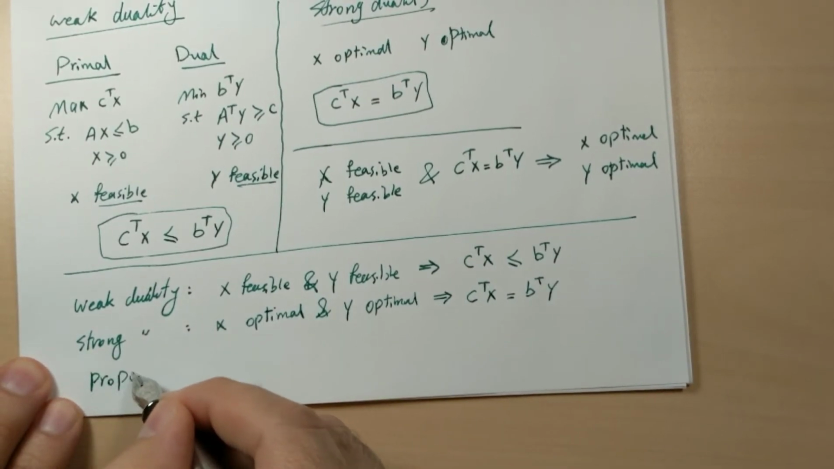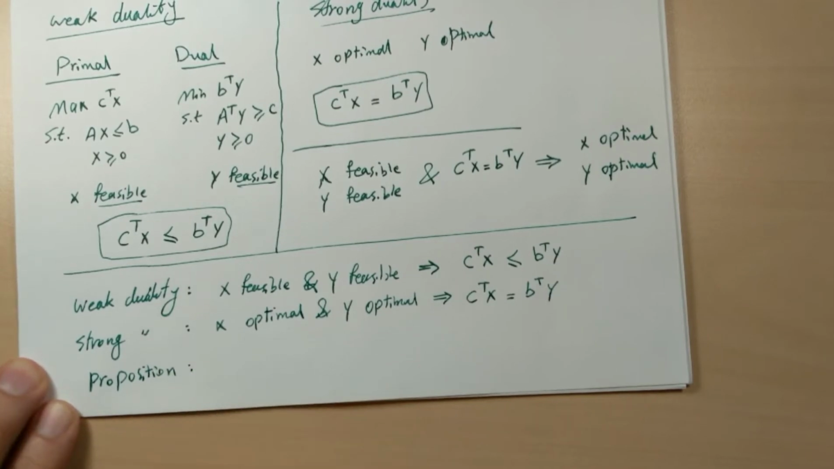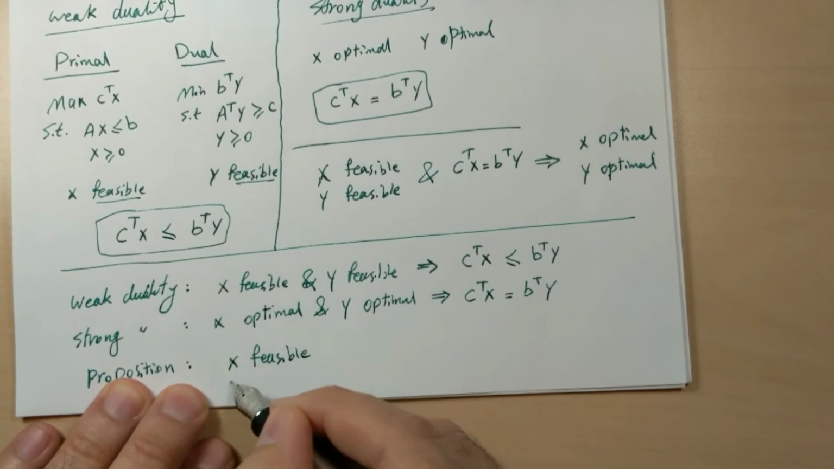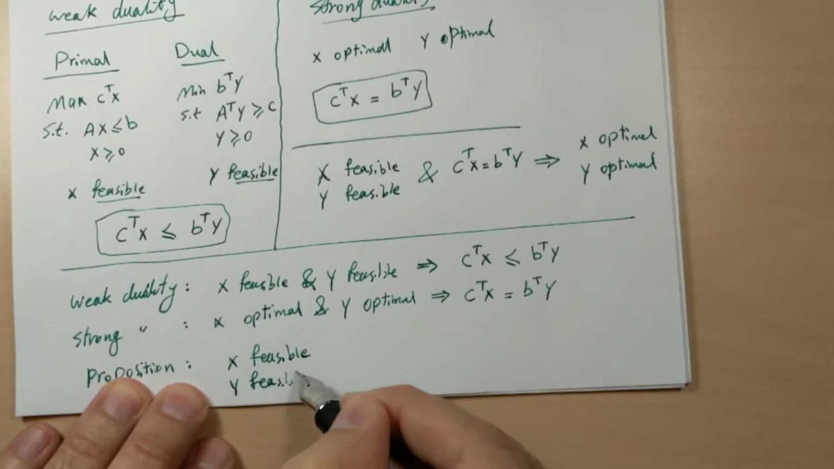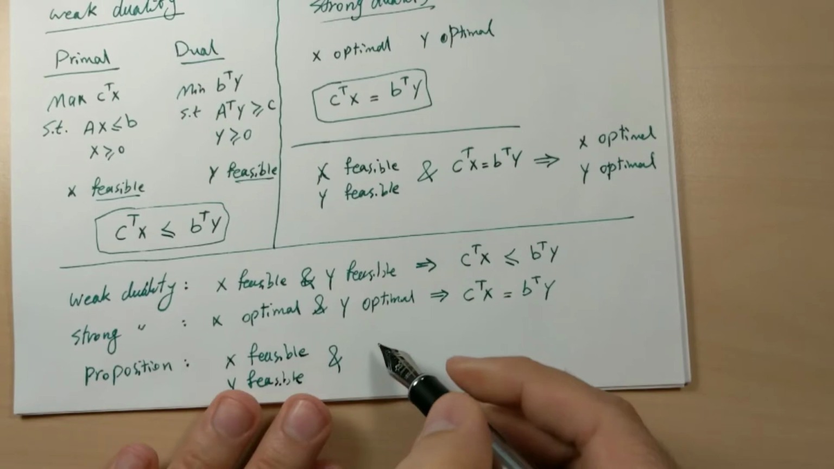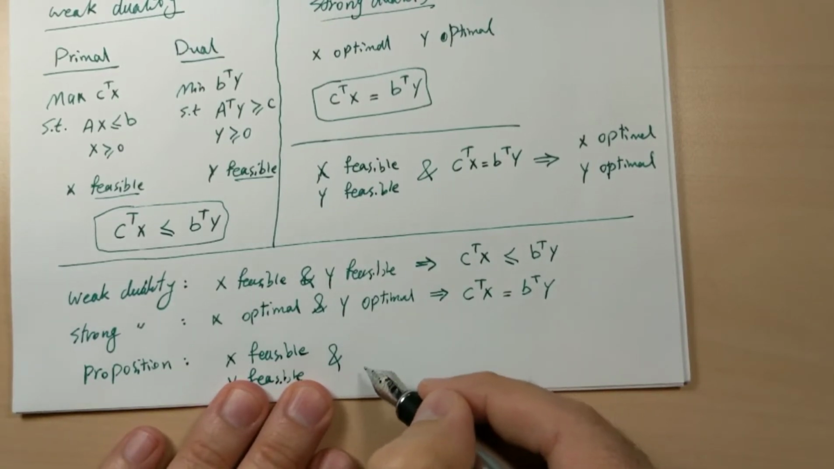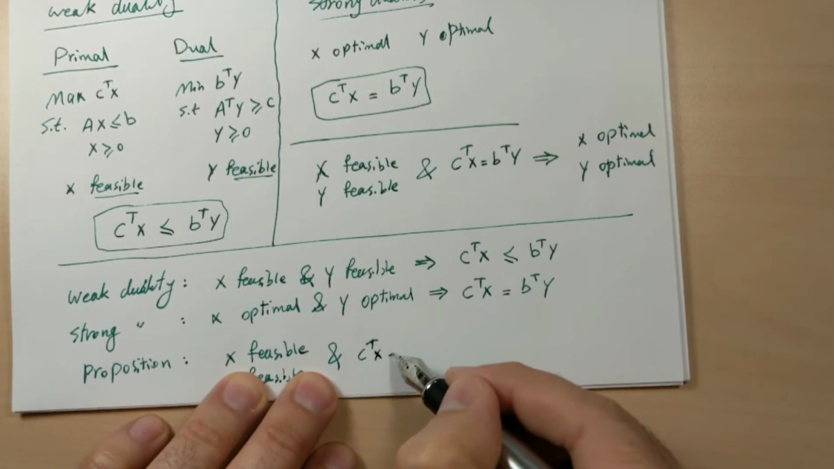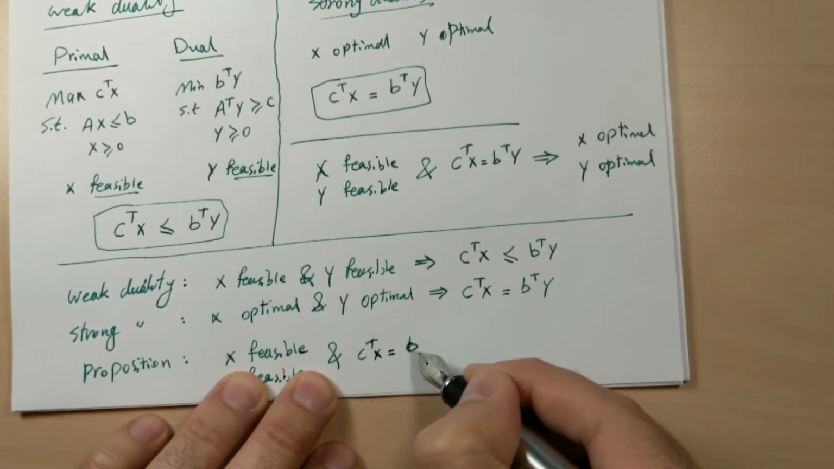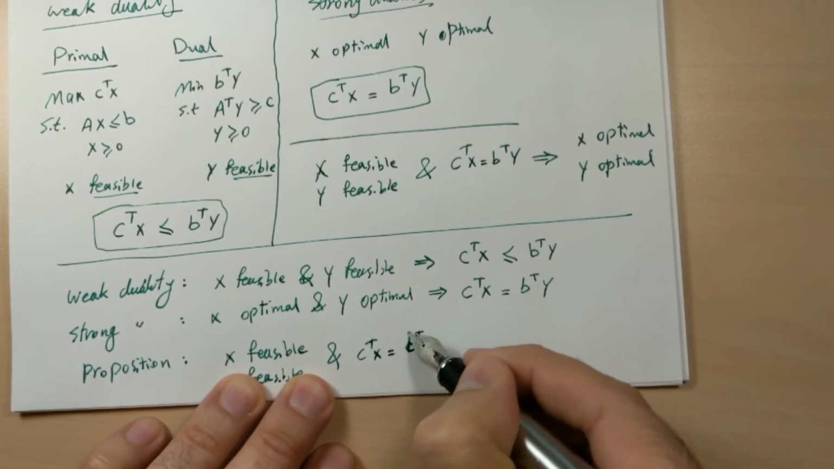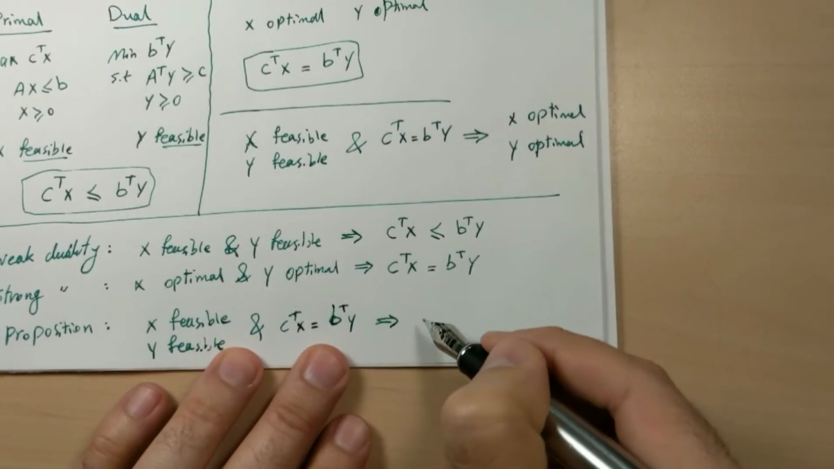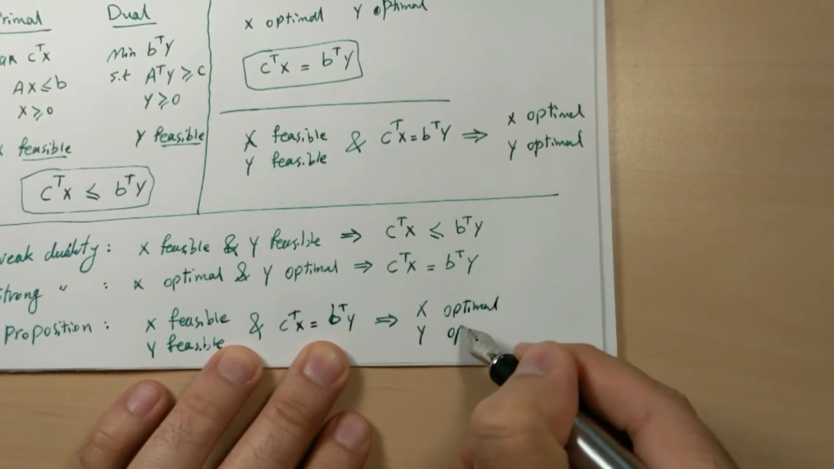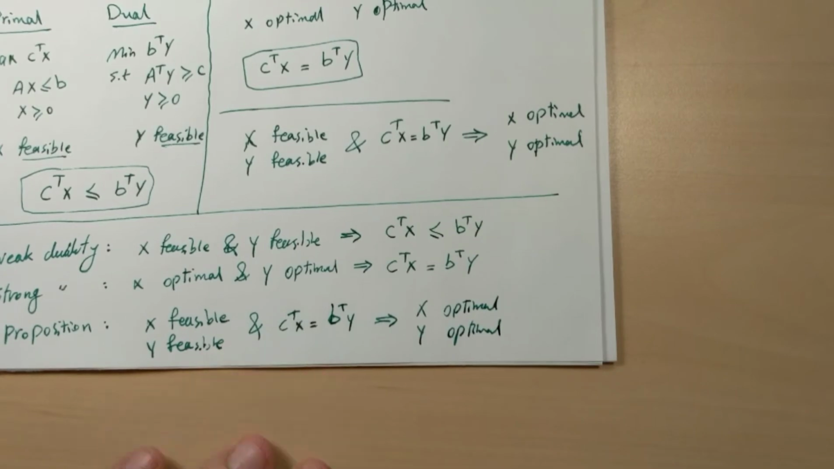And the proposition from the strong duality says that if X is feasible to the maximization problem, Y is feasible to the minimization problem, and the objective value of the maximization problem equals the objective value of the minimization problem, we can conclude that X and Y are optimal to the primal and dual.